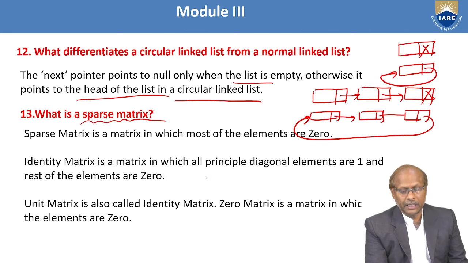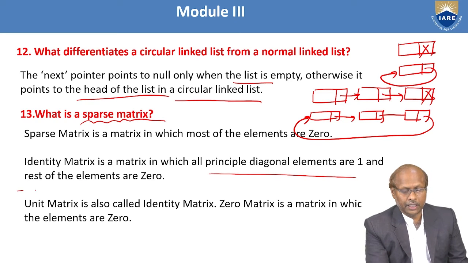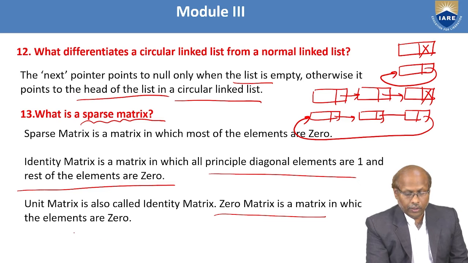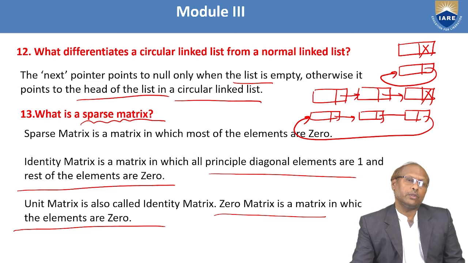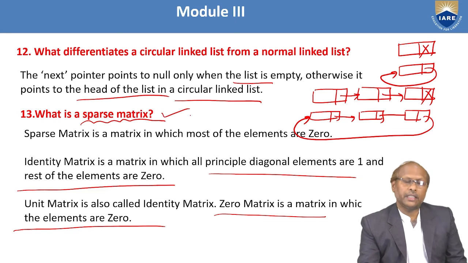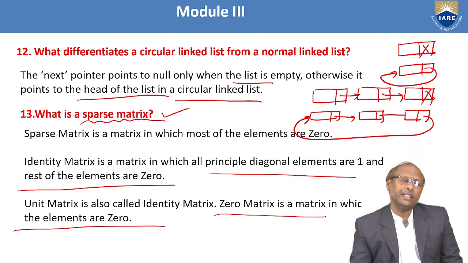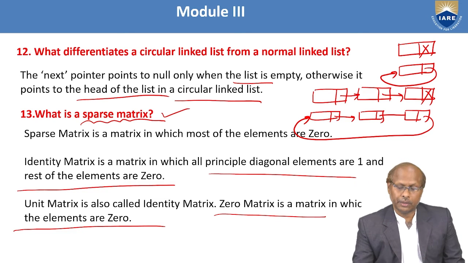An identity matrix is a matrix in which the principal diagonal elements are 1 and the rest of the elements are 0. A unit matrix is also called an identity matrix. A zero matrix is a matrix in which all the elements are 0. So most of the time when they ask about a sparse matrix, you should say a matrix which contains more zeros than non-zeros. Non-zero means it can be a positive value or it can be a negative value also. That is a sparse matrix.